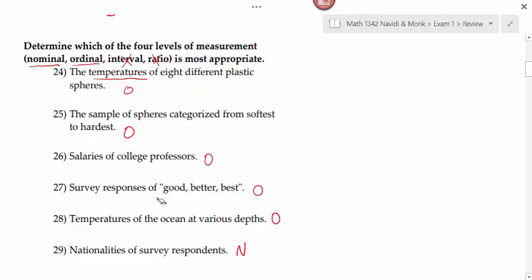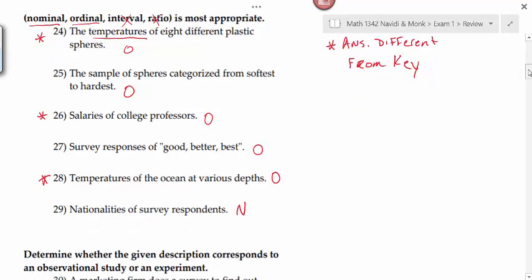Which means that if you're looking at the answer key for your answer here, your answer to number 24, 26, and 28 would be different because we didn't go into these other types of measure, the interval and the ratio, which makes it easier for you. But you lose a little something, but I was limited by what your book was willing to cover.